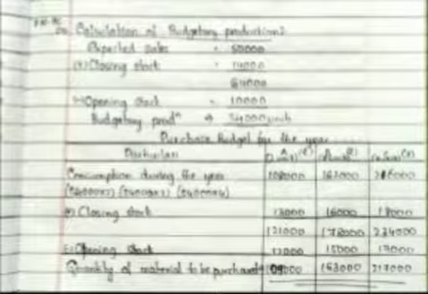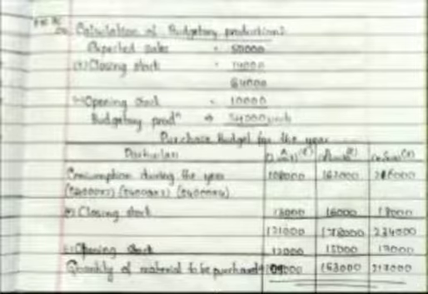Now we need to prepare the material purchase budget. How to prepare it? For what purpose are we purchasing the material? For production purposes, right? So the purchase is always based on what? Production. So first we have to find out how much is the production. Sales is given in the problem, but how much is the budgetary production of that particular year, we need to find out. So before calculating the material purchase budget, we have to first calculate the budgetary production.